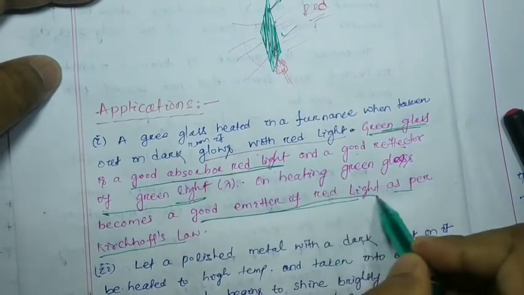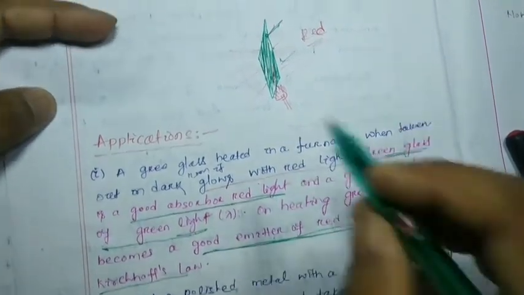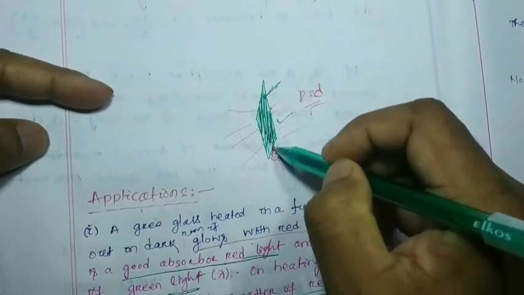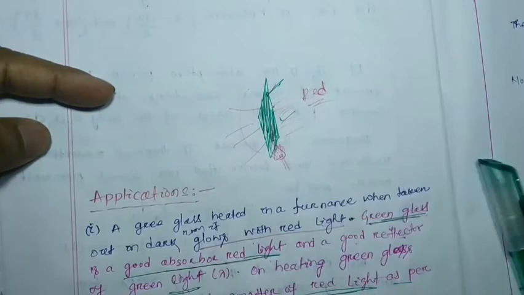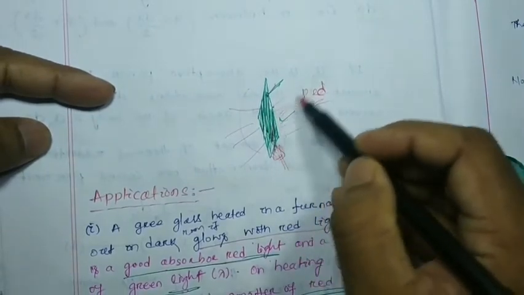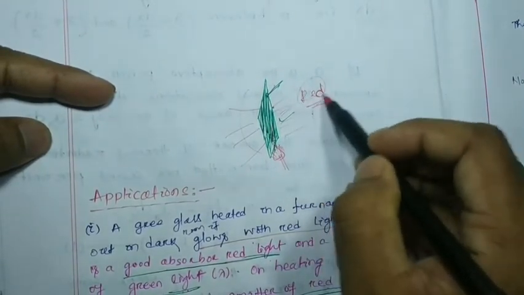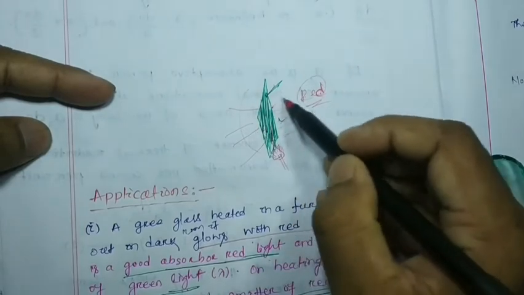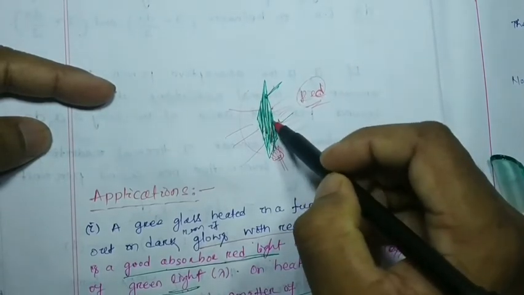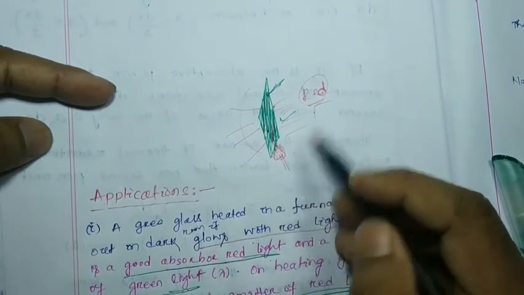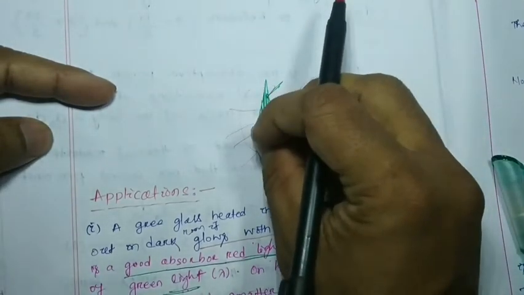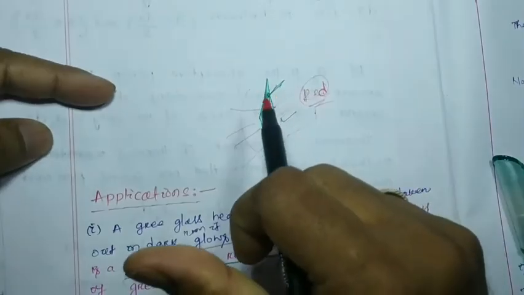So without heating, this glass is green. Why? Because it is a good absorber of the red light. All the colors including red are absorbed, and only the green light is reflected. But whenever we heat it to high temperature, whatever energy it has absorbed is going to be emitted outside.